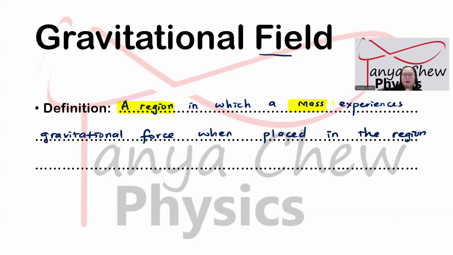So bear in mind that every object, as long as it has mass, for example, the sun, has a gravitational field around it. And gravitational field is attractive only. Gravity is just attractive. It would not repel.